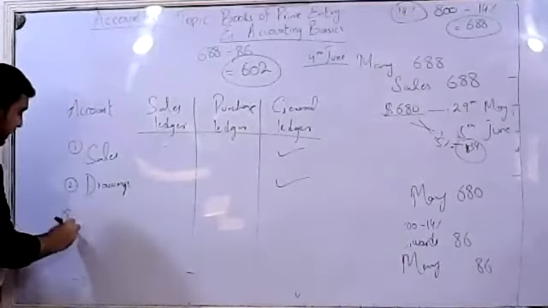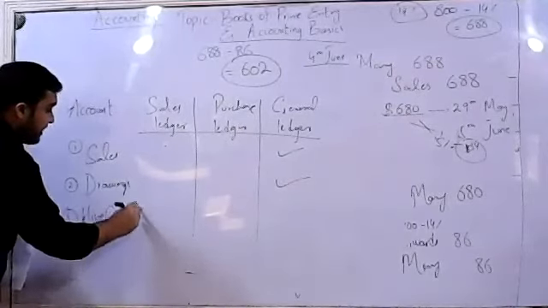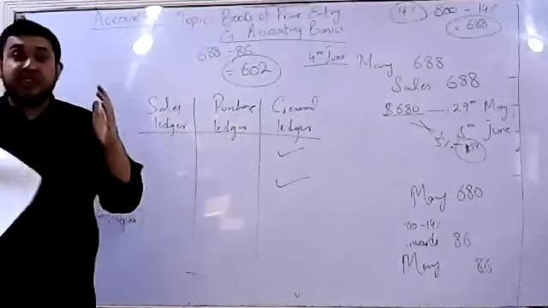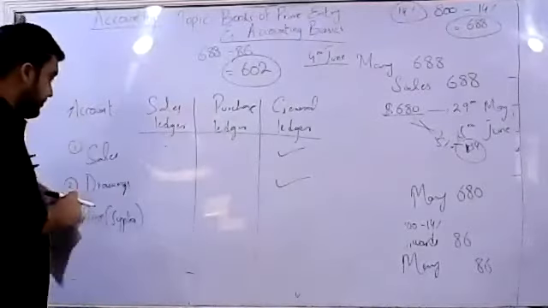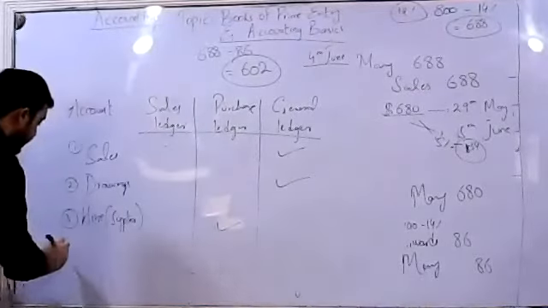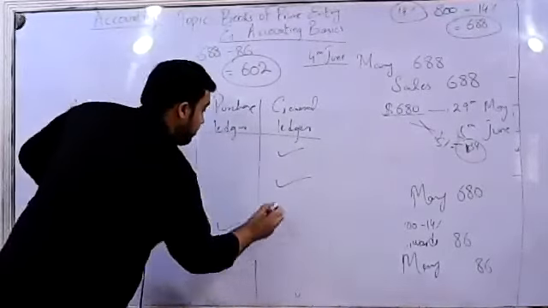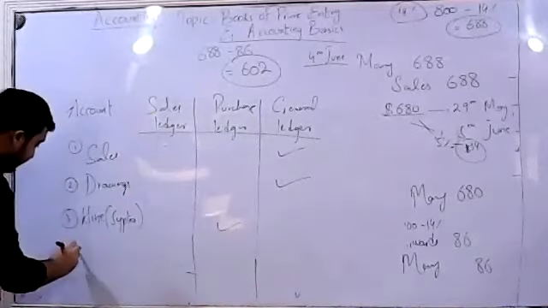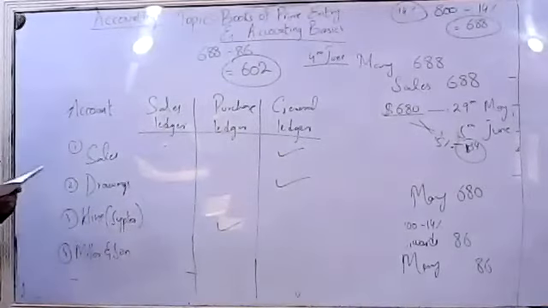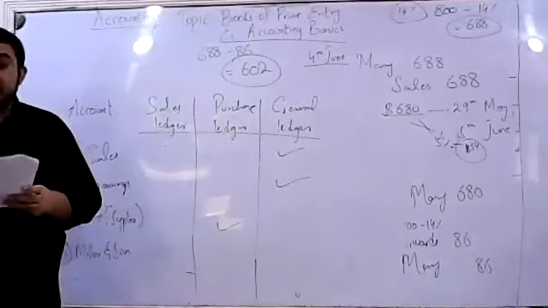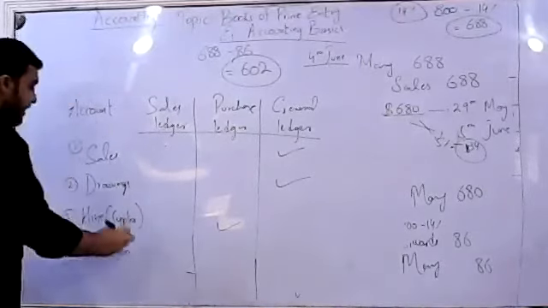Third, client. Who is client? It is written in the bracket. Client is basically a supplier. हमारे जितने suppliers के, हमारे payables के accounts होते हैं, they are all your purchase ledgers. So it is a purchase ledger. And finally, we have an account for Miller and Son. Now, who is Miller and Son? It is written in the bracket. Miller and Son is a customer. तो customer के जितने T accounts हैं, वो सारे के सारे हमारे sales ledger हैं.